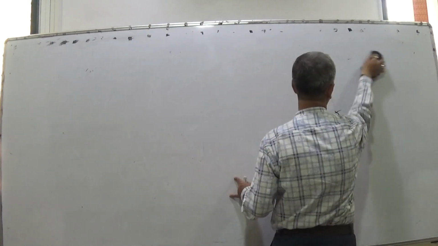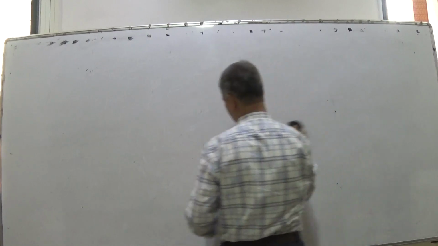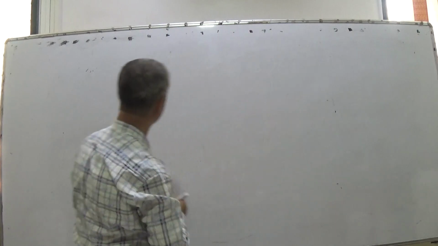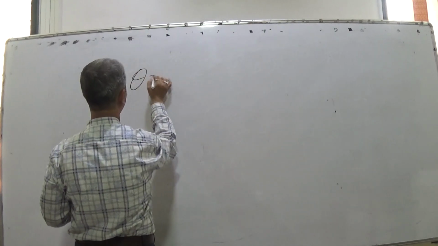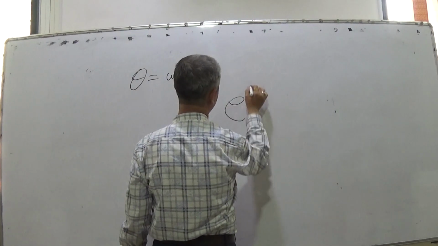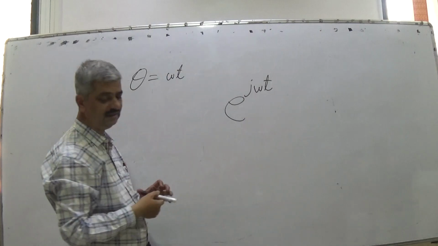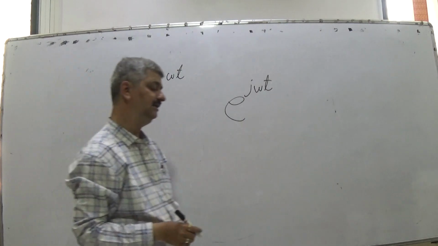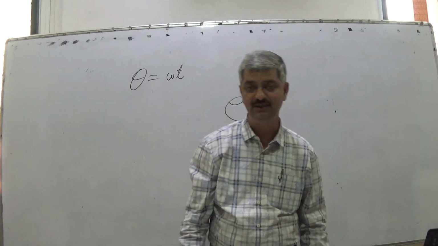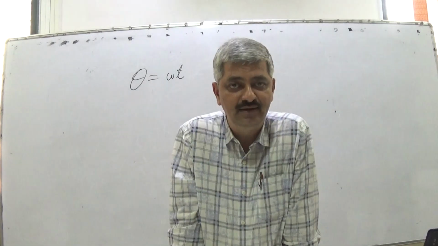So if theta changes with time in a uniform manner, in that case theta is omega t. So e raised to j omega t is a phasor. E raised to j omega t is a rotating point on unit circle with an angular speed of omega in